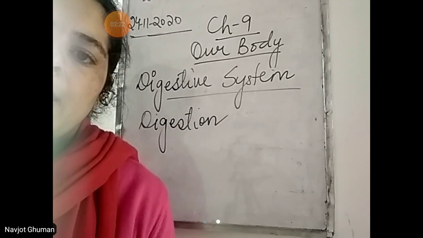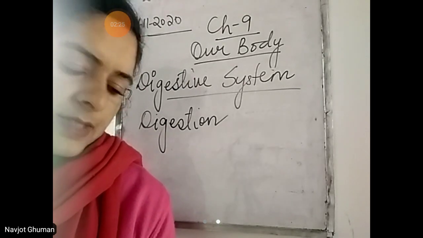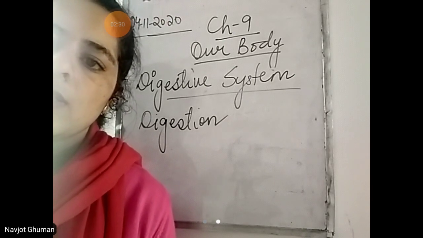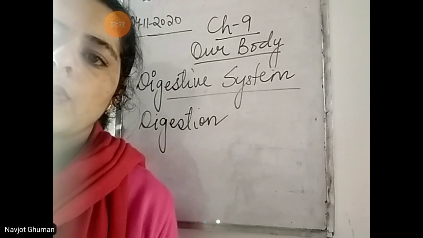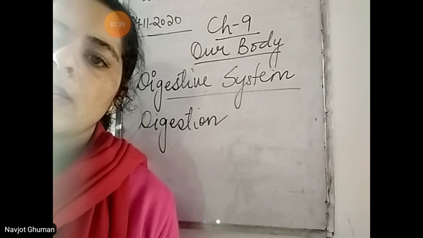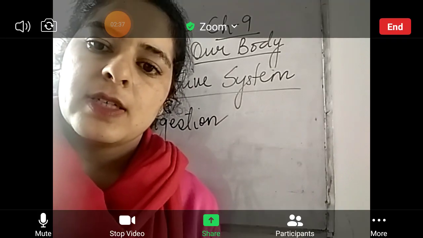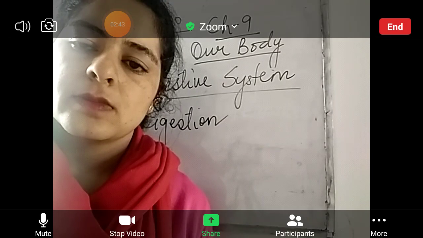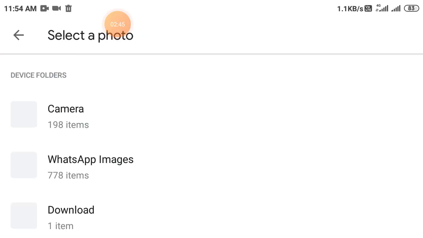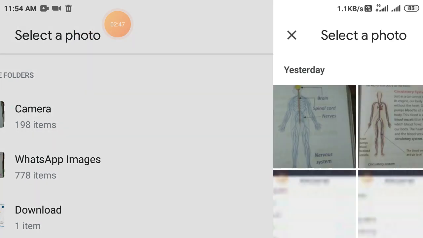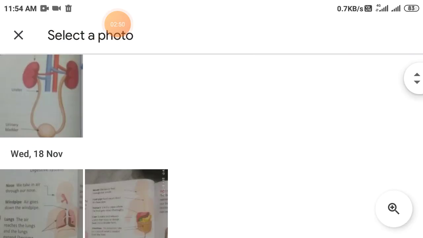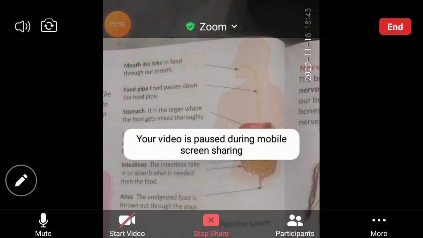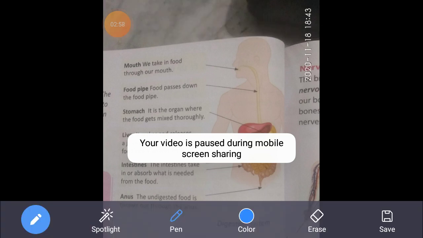The organs that help in digestion form the digestive system. So the organs that are involved in the process of digestion combine to form one system, that is the digestive system. So look at the digestive system. So, beta, this is the digestive system in our body.